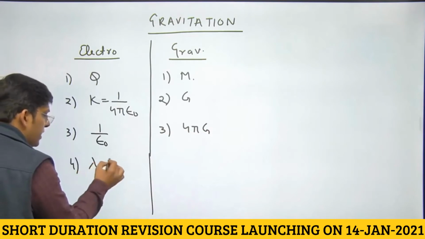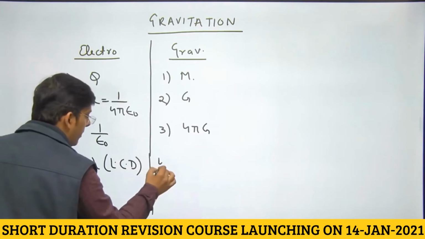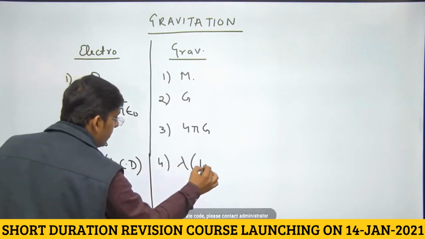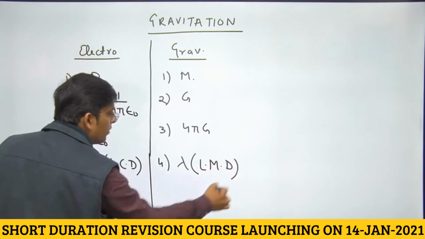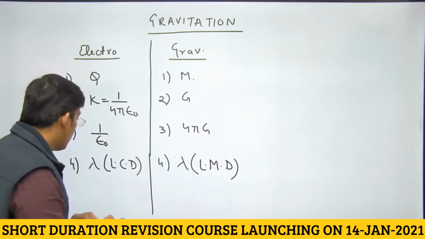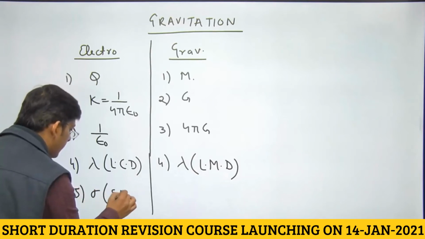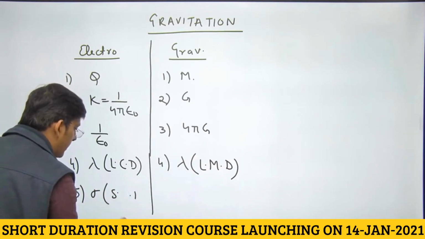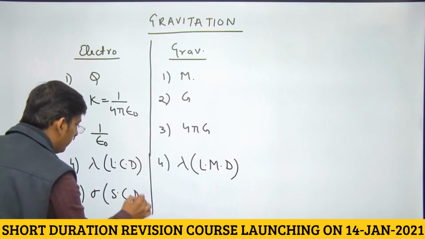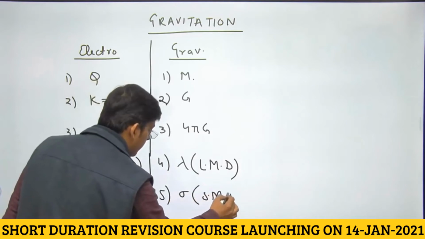Lambda here was linear charge density, and lambda here will be linear mass density. We can easily calculate. Obviously, sigma was surface charge density. Here sigma will become surface mass density.